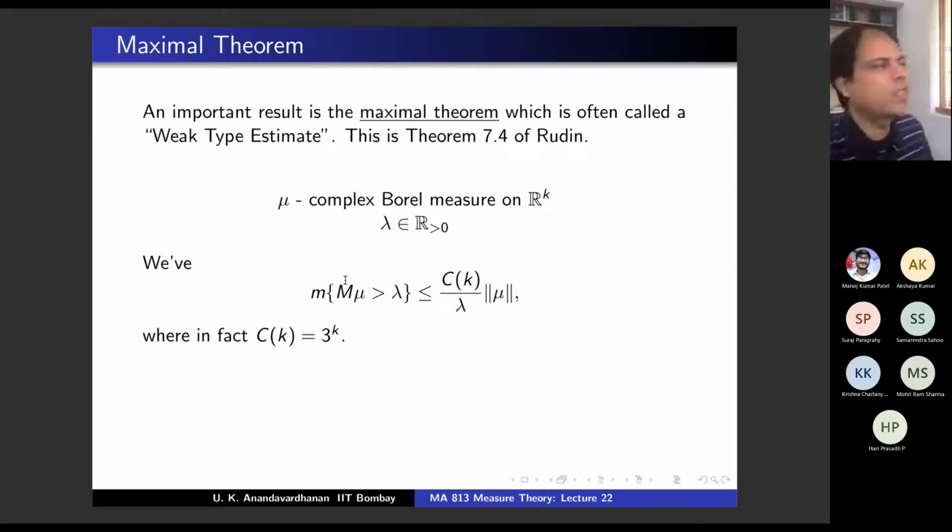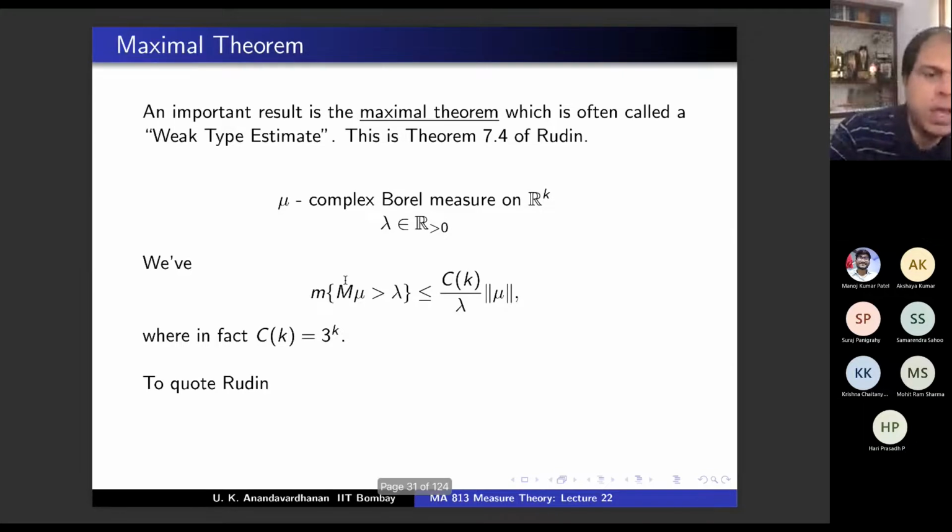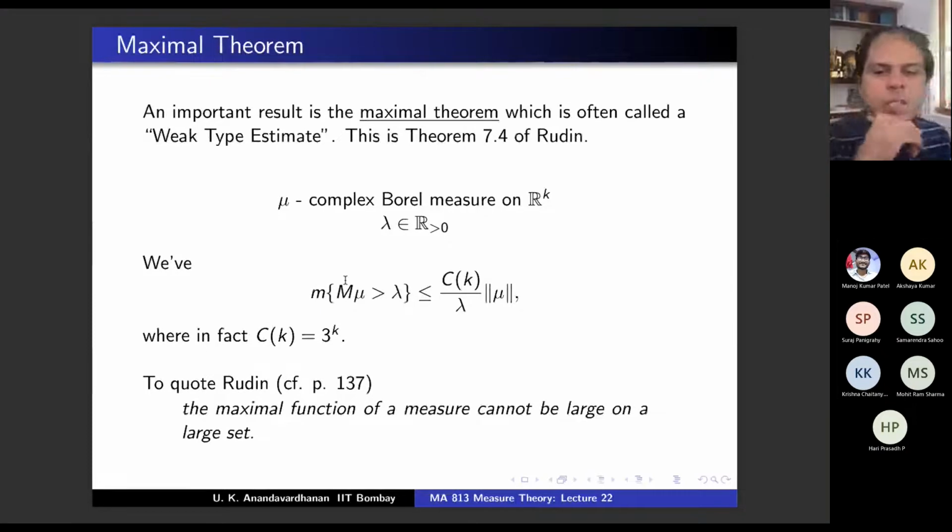Okay, so when you do estimates, you know, actual numbers might come like this. So Ck is 3 power k. We are going to prove with Ck equal to 3 power k. Okay, and let me quote from Rudin that the maximal function of a measure cannot be large on a large set. That's what this result is roughly saying.